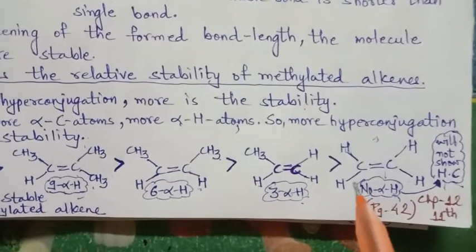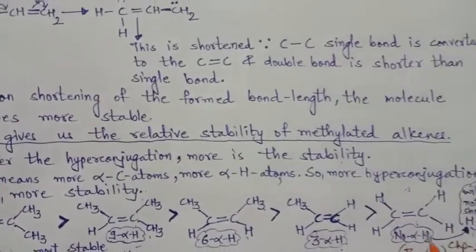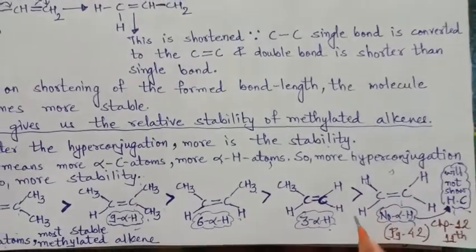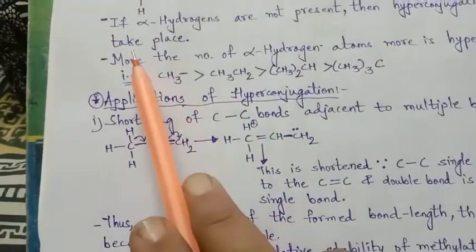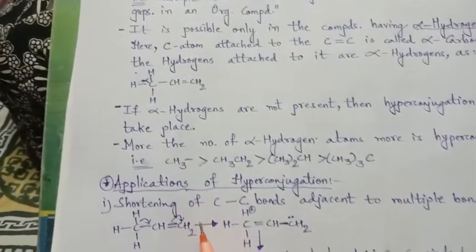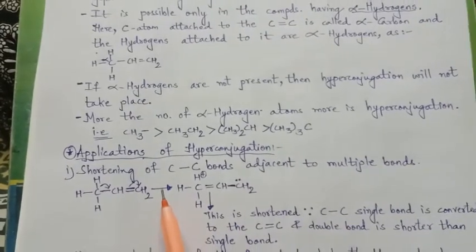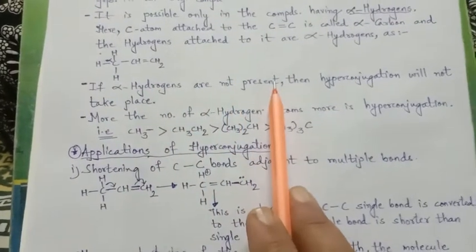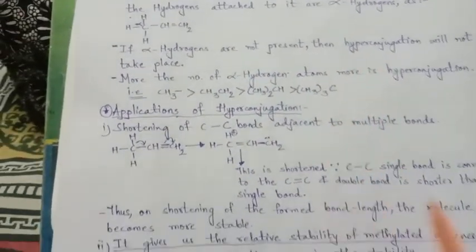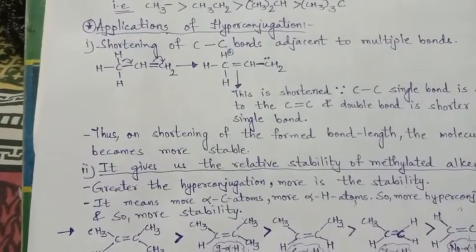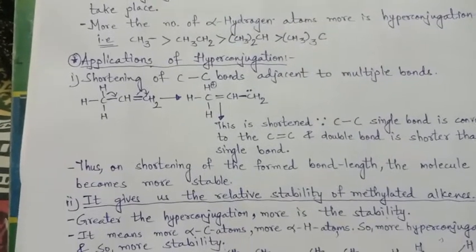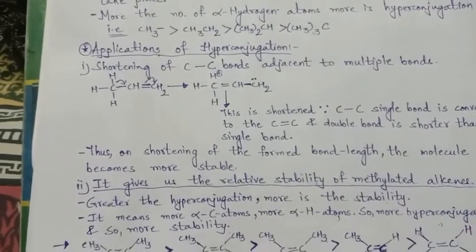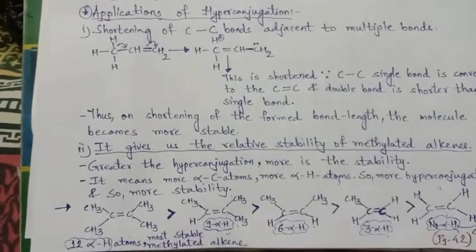If alpha hydrogen is not present, then hyperconjugation will not take place. Right? We have already discussed no bond resonance, but the applications were not explained, so I have explained them here.